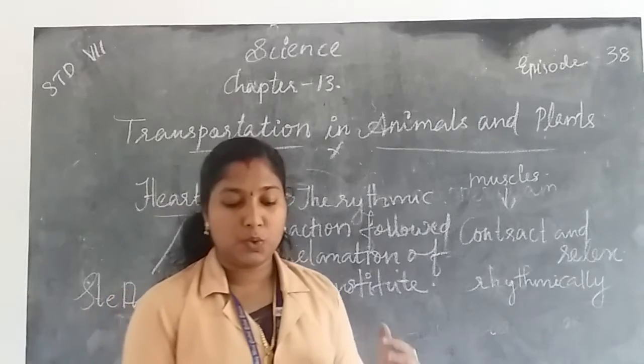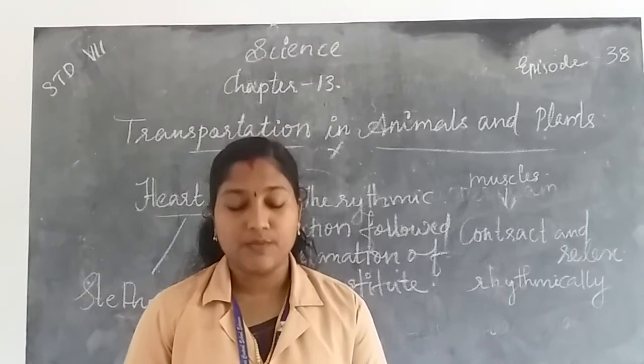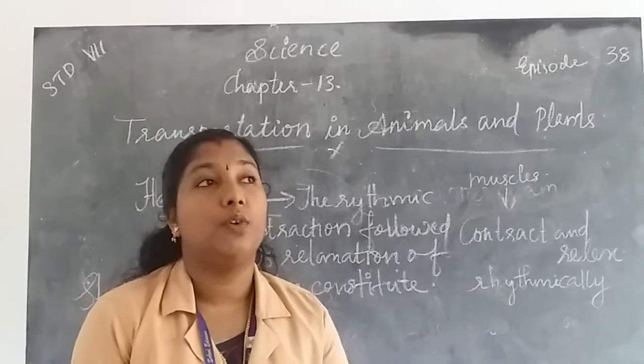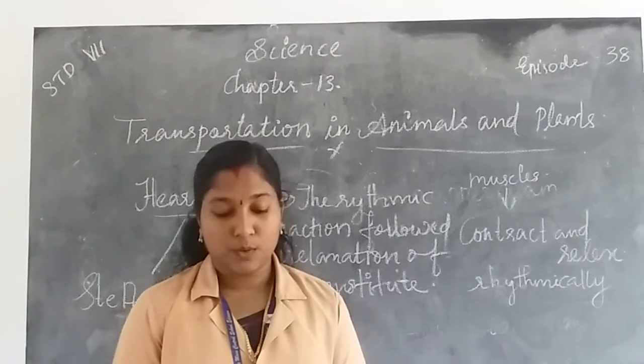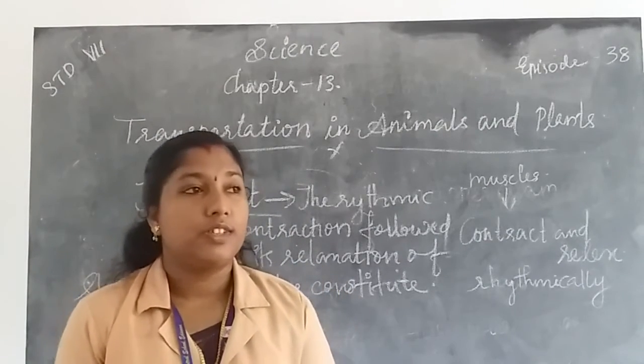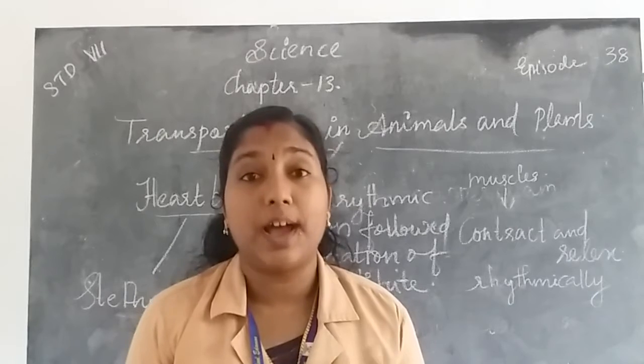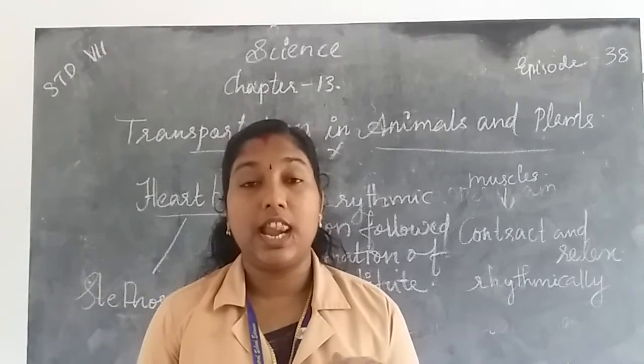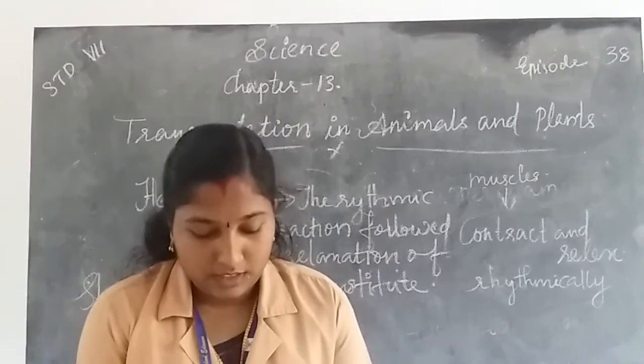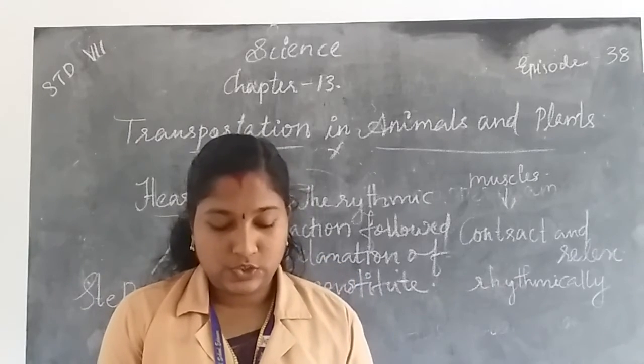Then a doctor uses the stethoscope as the device to amplify or to measure the sound of the heart, the heartbeat sound, the lub-dub sound. Okay. Then the stethoscope consists of a chest piece.